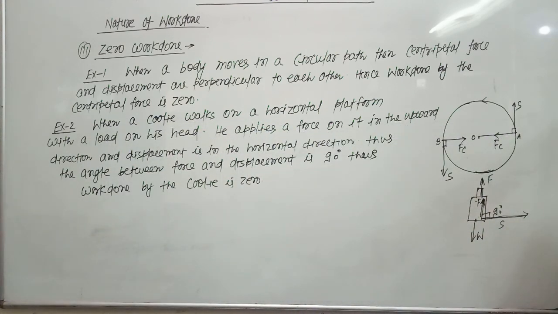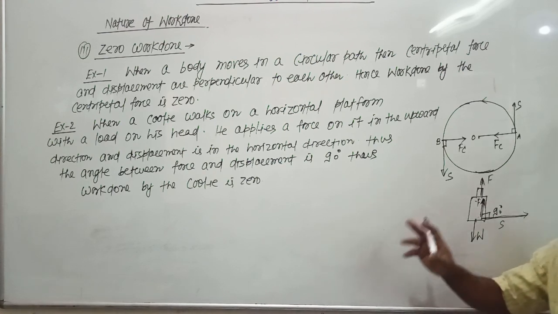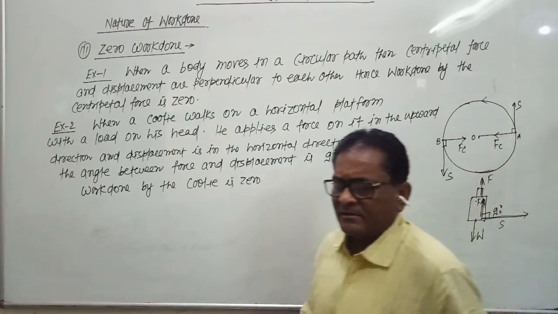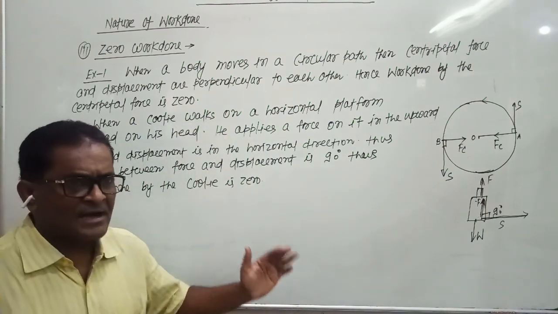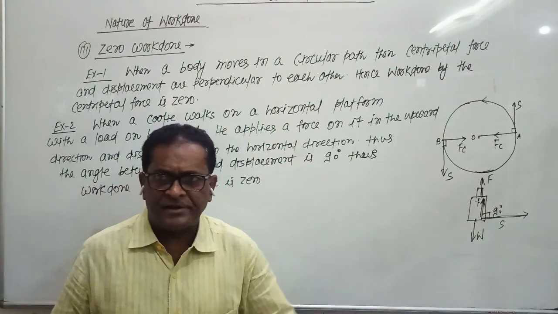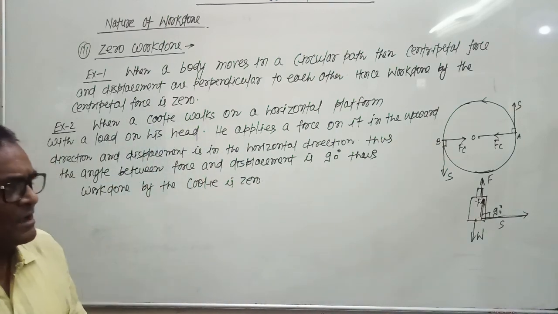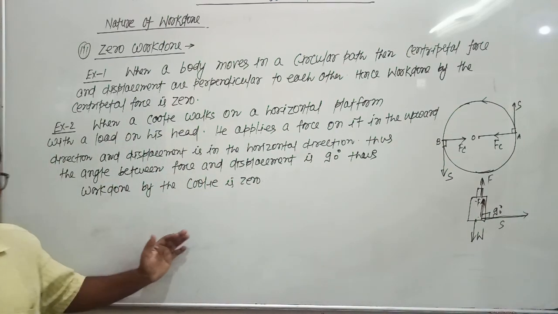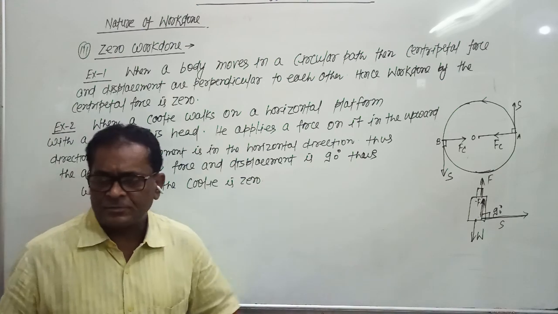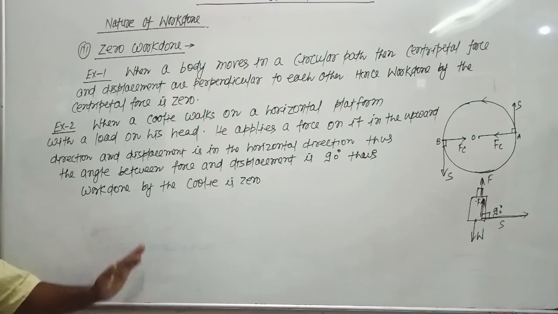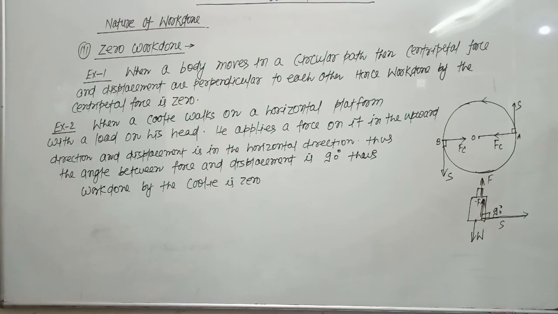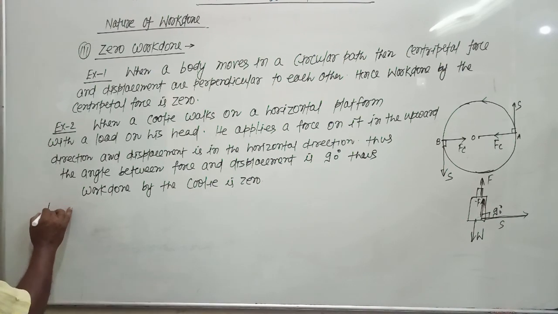The second example: when a coolie moves on a horizontal platform with a load on his head, the displacement is in the horizontal direction and the force acting on his head is in the upward direction. Since the angle between force and displacement is 90 degrees, work done by the coolie in this case is 0. Now the third example.